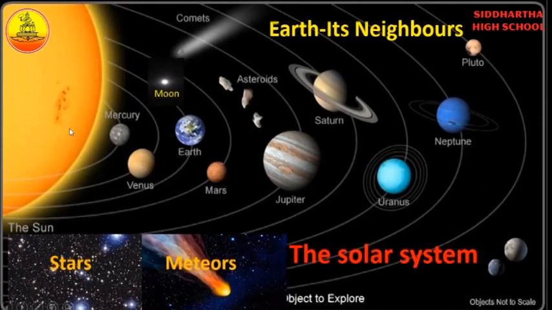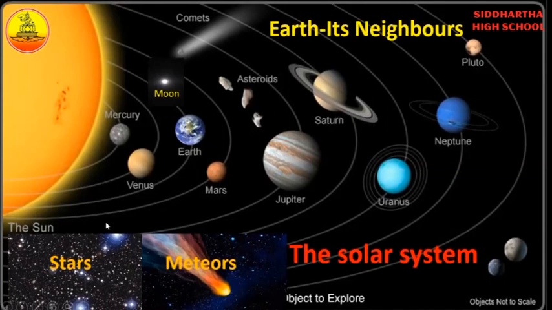So what is a star here? A star is a huge ball of fire which emits light and heat. All the planets revolve around the star. Which is the nearest star to the Earth? The sun is the nearest star to the Earth. So the heavenly bodies which